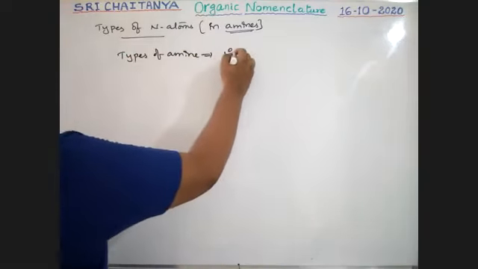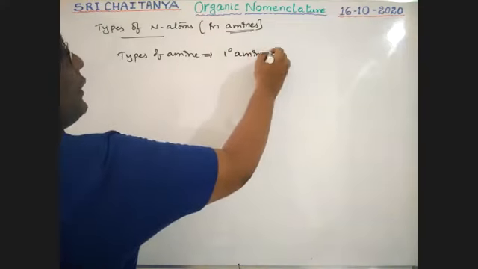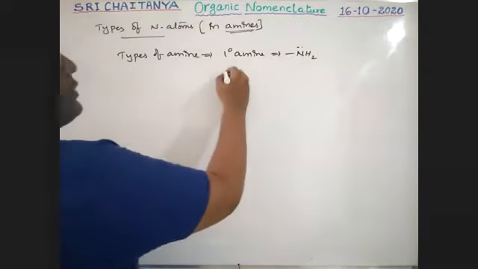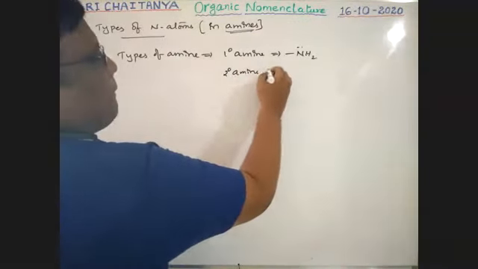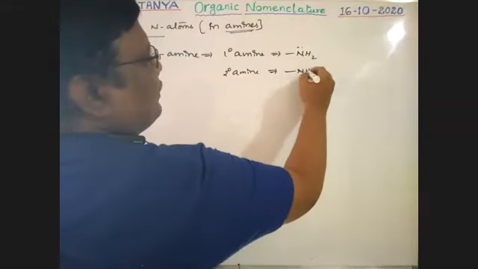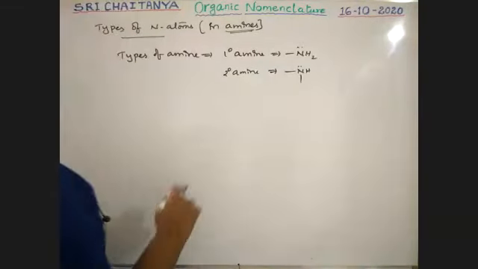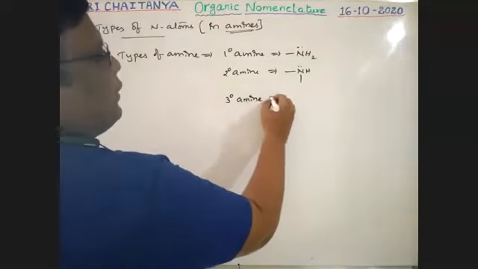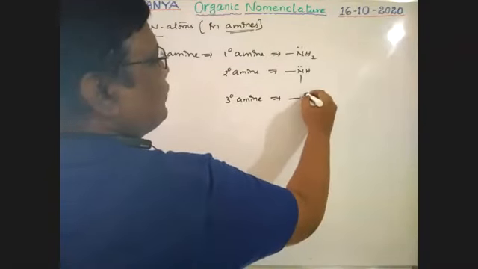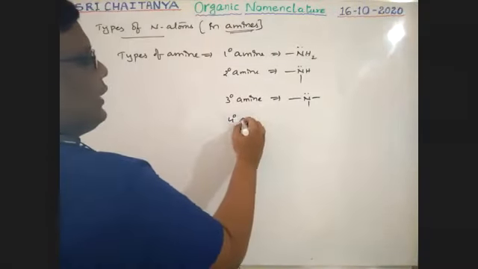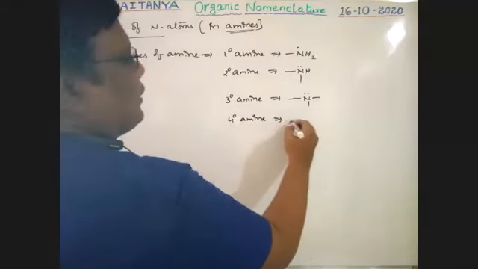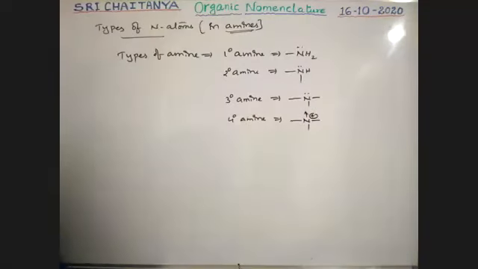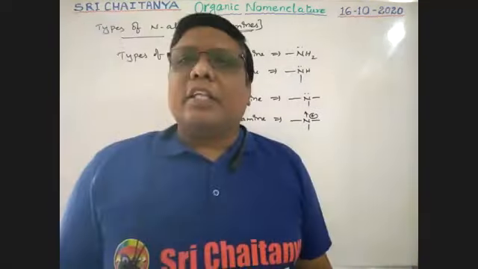Primary amine: its functional group is NH2 with a lone pair. Next, secondary amine. Here, on nitrogen, 2 hydrogens are replaced with carbon. Next, tertiary amine: 3 hydrogens are replaced. Next, quaternary amine: nitrogen with a coordinate covalent bond gets a positive charge. This is quaternary amine. These are the 4 types of amines, boys.